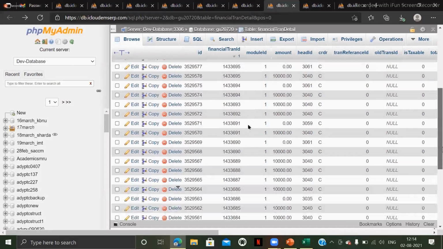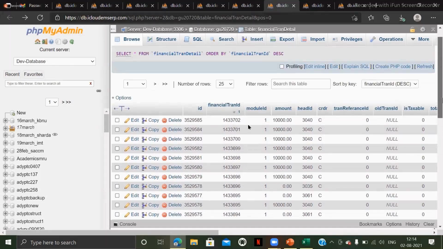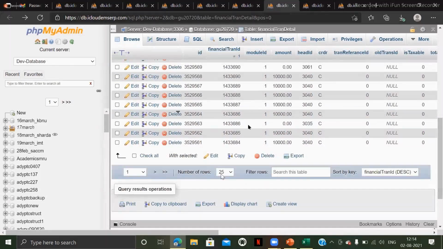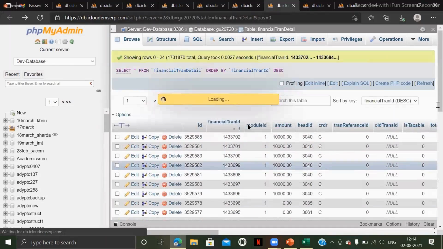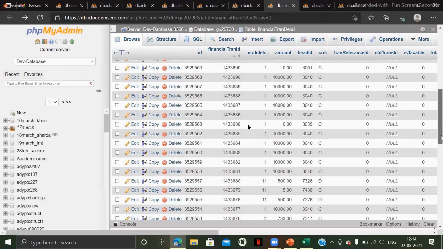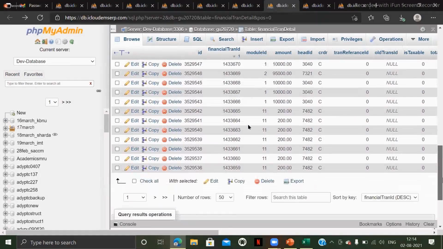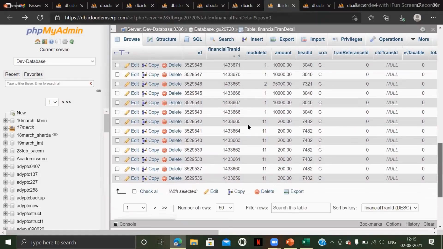Zero, it's reflecting here. Just give me one second. Let me check where there are multiple transactions.